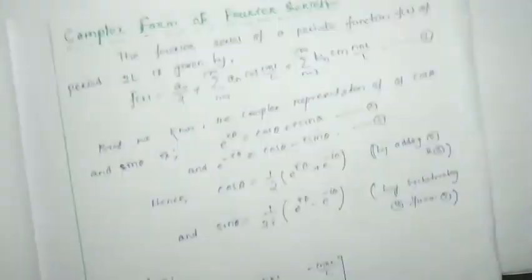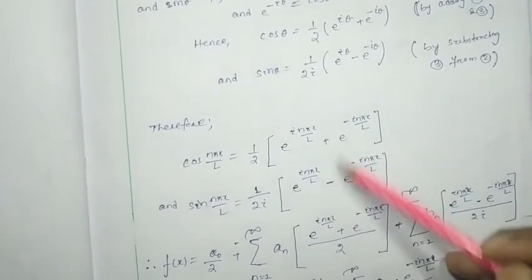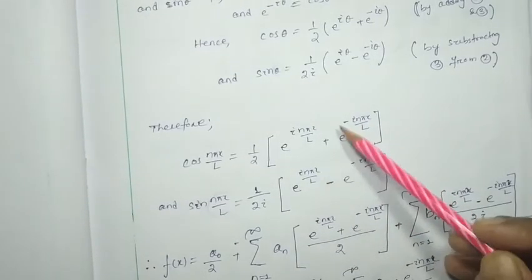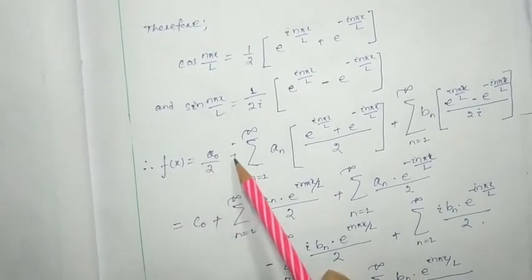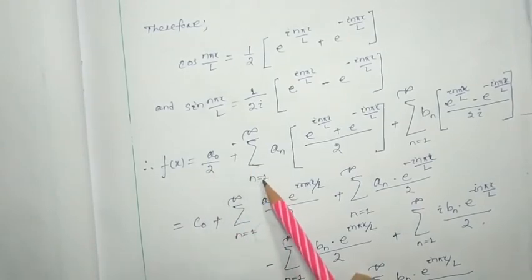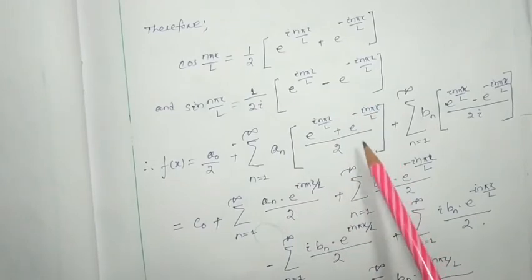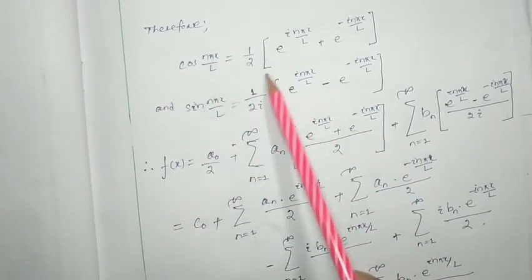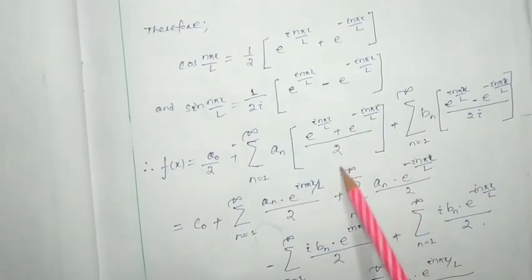Cos(n pi x by L) and sin(n pi x by L), whatever we have found with the help of exponential form, we are going to substitute over here. So f(x) will be equal to a0 by 2 plus summation n equal to 1 to infinity an cos(n pi x by L), and cos(n pi x by L) is nothing but this much, which has been substituted.